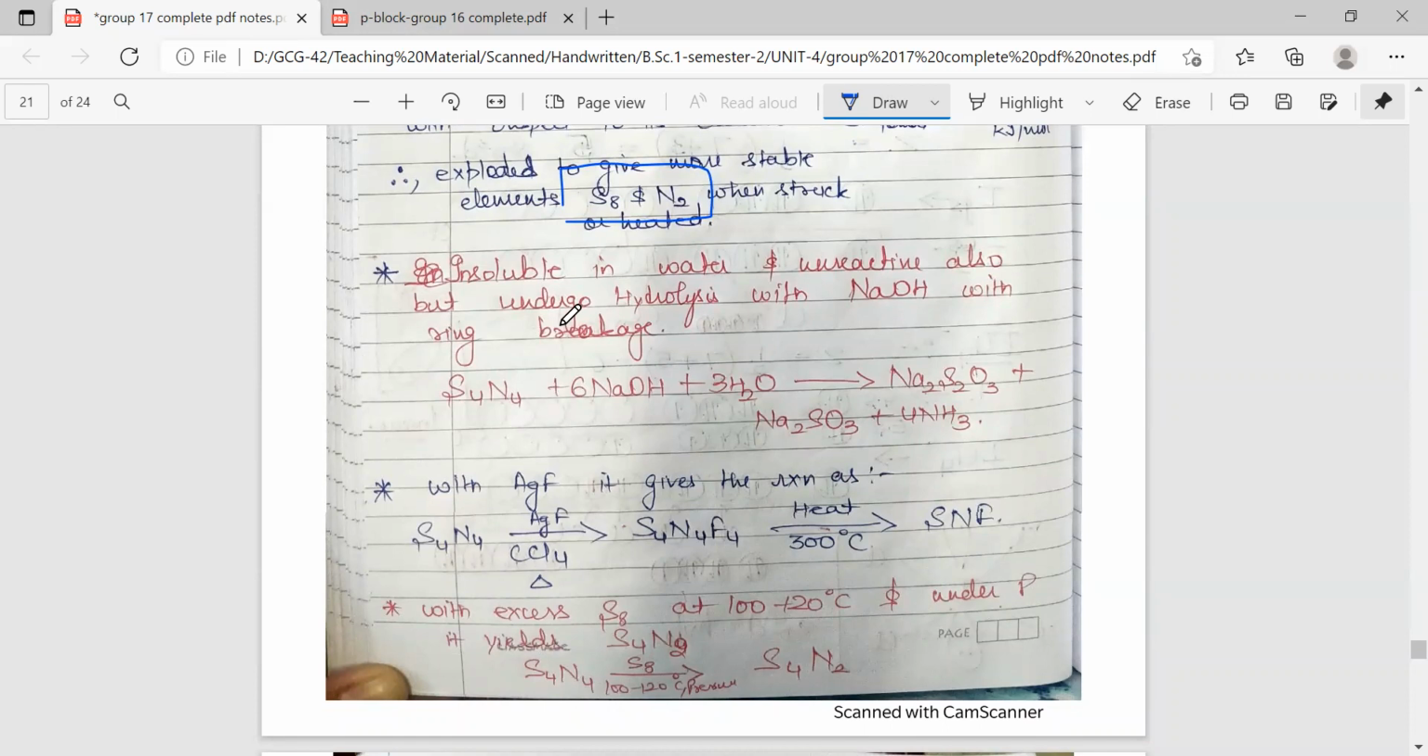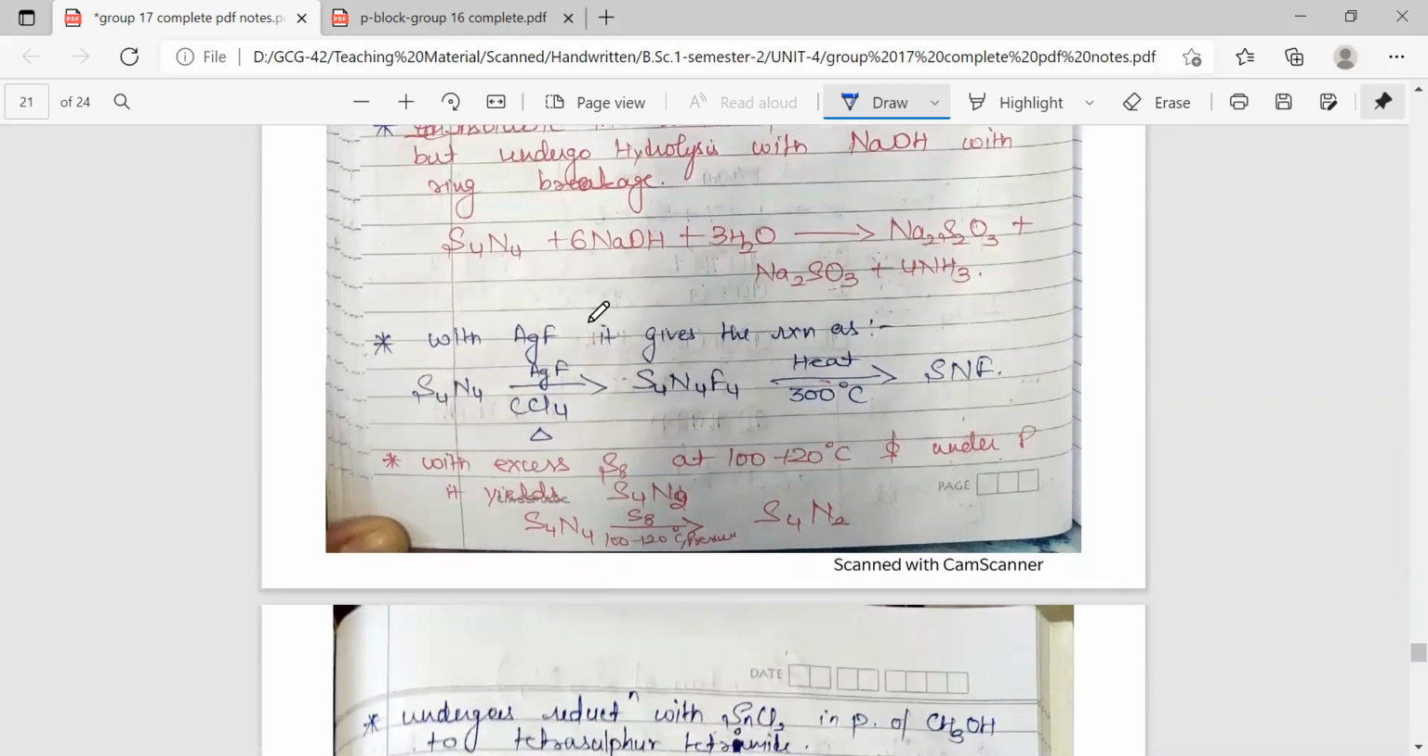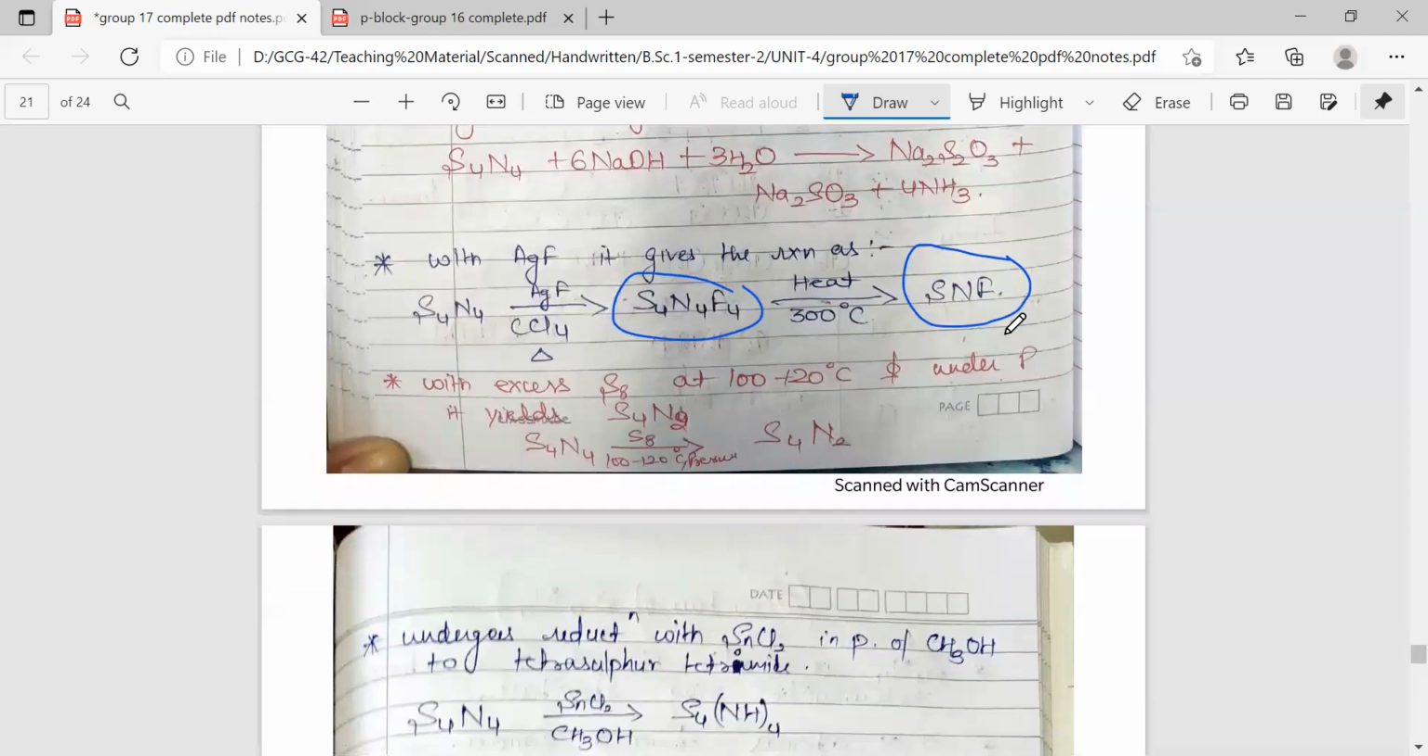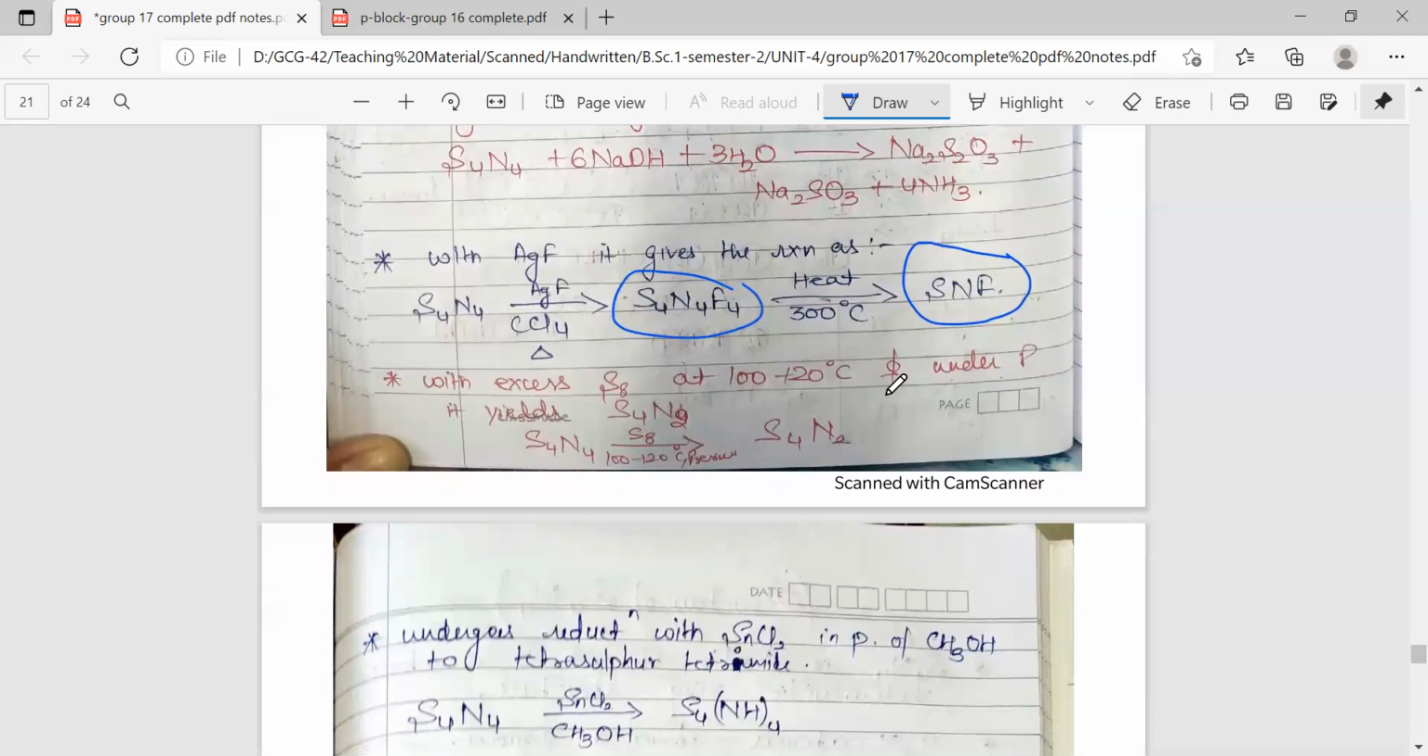As it is ring structured, what will happen with NaOH? The breakage of the ring will take place to give the corresponding salts. With AgF, that is silver fluoride, it will react to give the corresponding fluoro-substituted product, which is further heated to give the monomeric product. With excess of S8 at 100 to 120 degrees Celsius and under pressure, it yields S4N2.